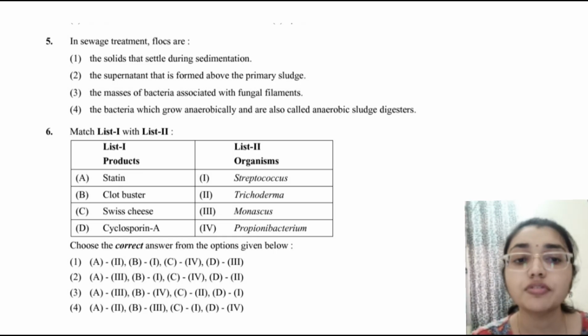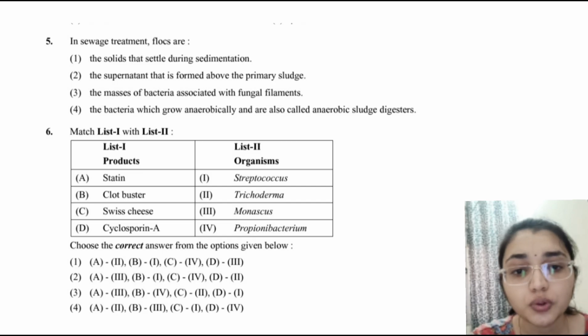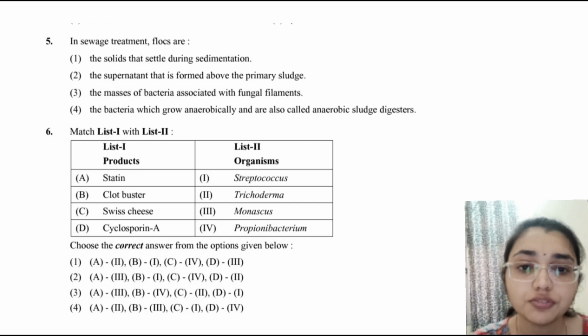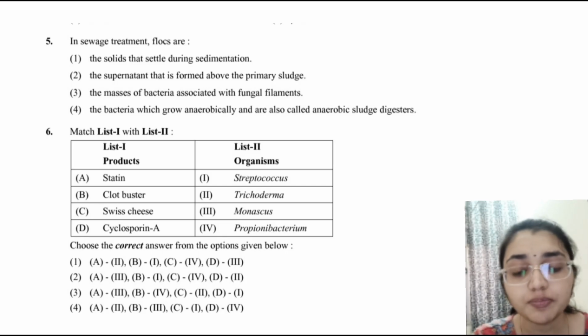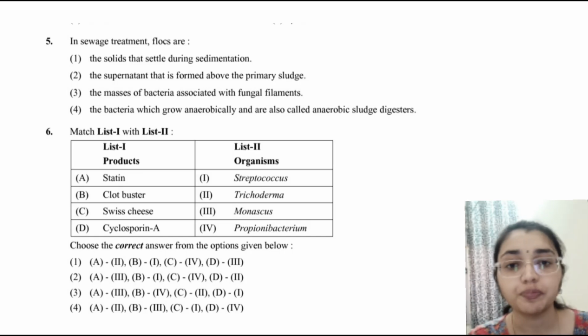Match list 1 with list 2. We have to match both lists. Here the statin matches with Monascus purpureus, that is the second option, so A will match with 3. Clot buster, streptokinase, matches with Streptococcus. Then Swiss cheese is propionibacterium, and cyclosporin A is Trichoderma polysporum.